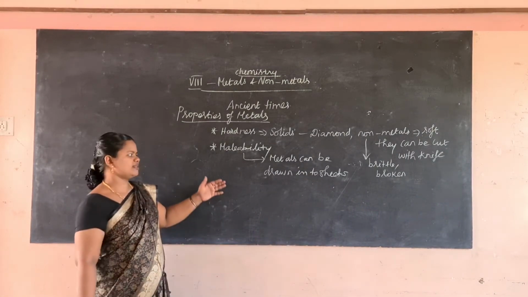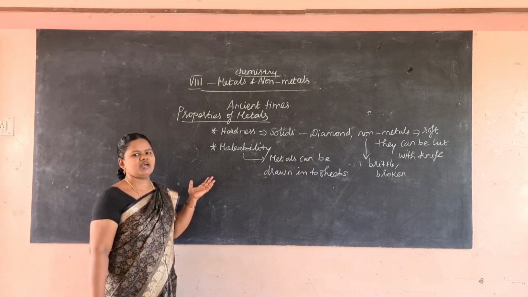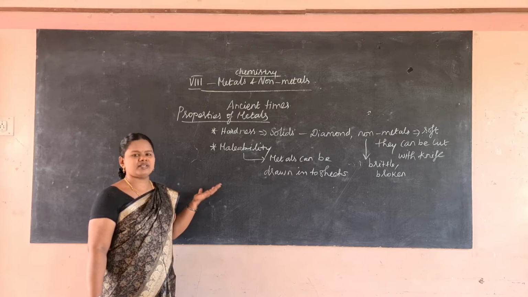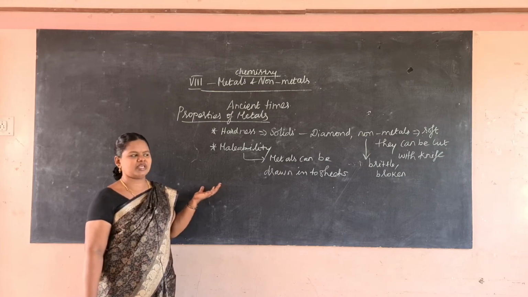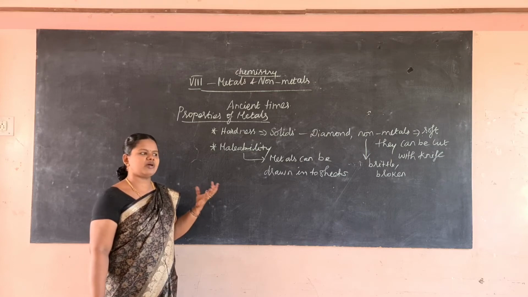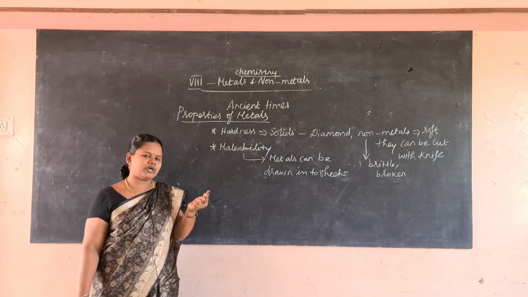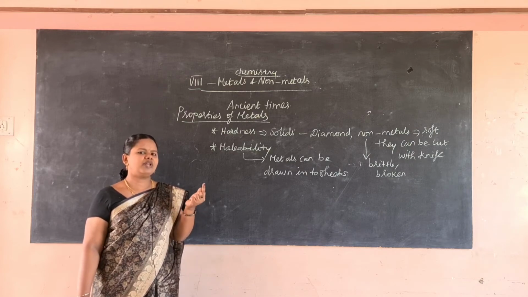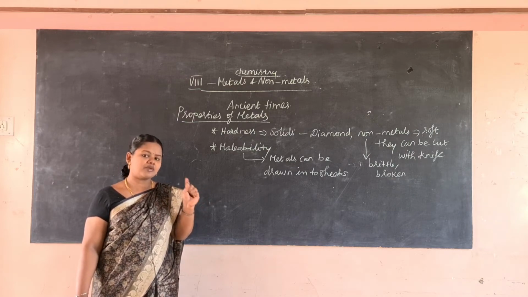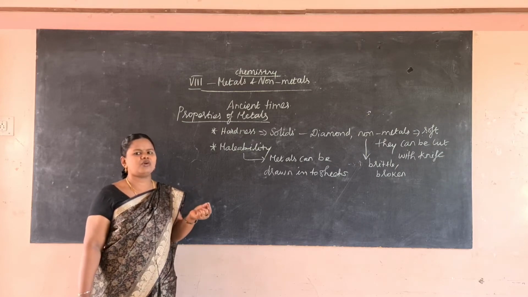Copper and aluminium sheets find wide application in large industries and appliances because they can be drawn into sheets. For example, gold can be drawn into sheets and made into a thin ribbon, thinner than your hair.